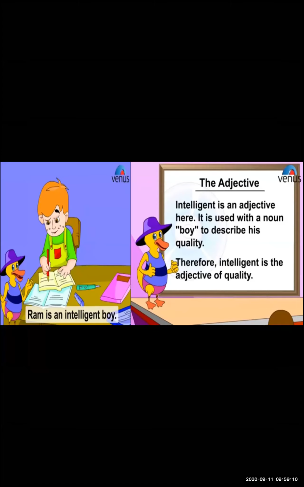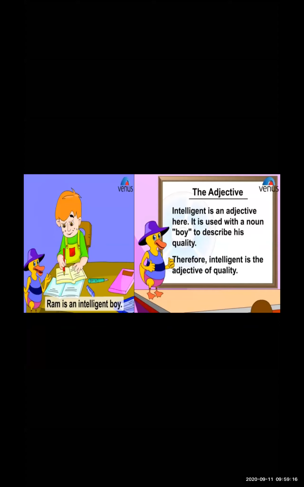Now here the sentence is Ram is an intelligent boy. I'm talking about the particular boy, Ram. Ram is a noun here. But what is it explaining about the boy? The quality of that boy is he is intelligent. He is smart. So what are the describing words or what are the qualities of that boy?